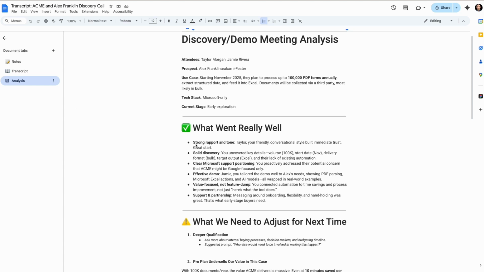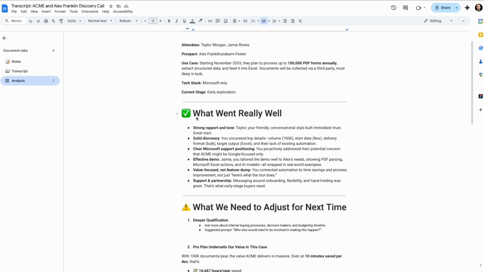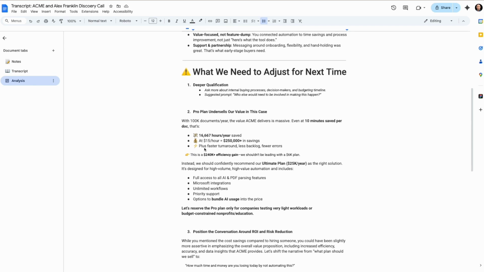In this case, we've got the fictitious people, Taylor Morgan and Jamie Rivera from the Acme side, meeting with someone called Alex something. Once the analysis is done, it provides this beautifully formatted feedback to the people involved, showing what they did well and what they can do better.